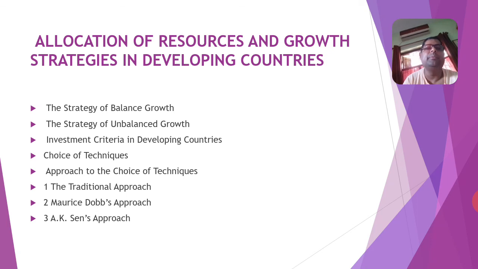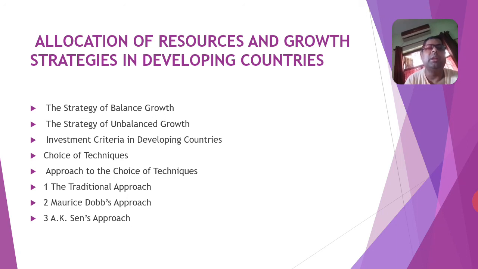And another unit, allocation of resources and growth strategies in developing countries. How can we allocate the resources for the development of a particular country? There are different approaches. The first one is the balanced growth approach.